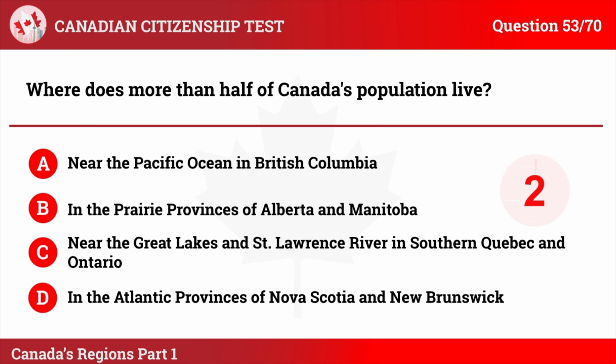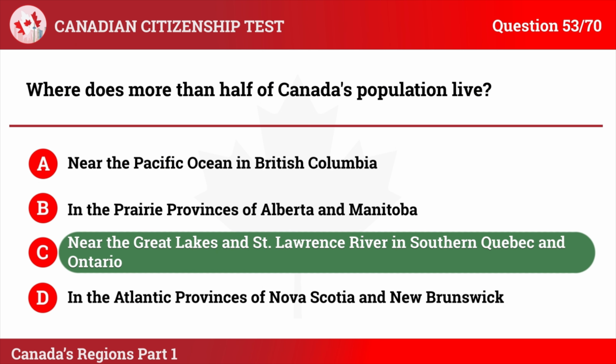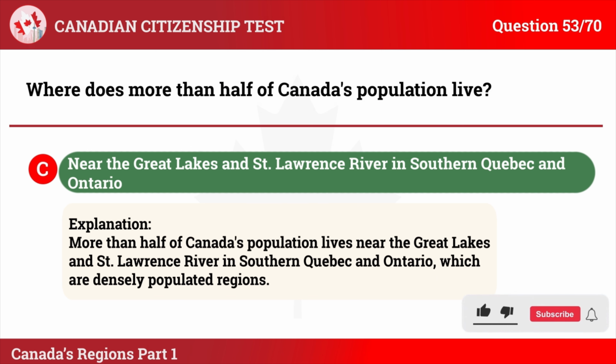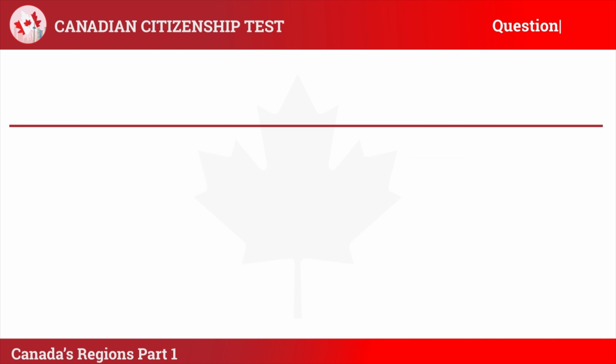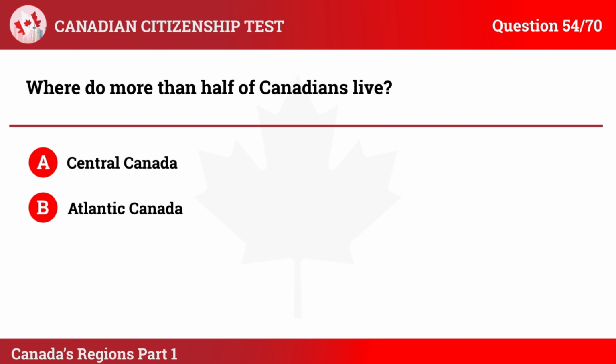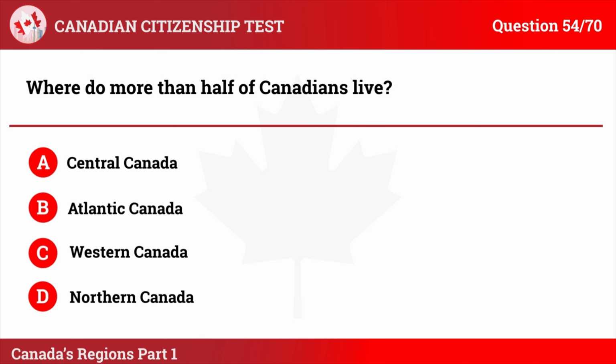The correct answer is C. Near the Great Lakes and St. Lawrence River in southern Quebec and Ontario. Explanation: more than half of Canada's population lives near the Great Lakes and St. Lawrence River in southern Quebec and Ontario, which are densely populated regions. Question 54. Where do more than half of Canadians live? A. Central Canada. B. Atlantic Canada. C. Western Canada. D. Northern Canada.